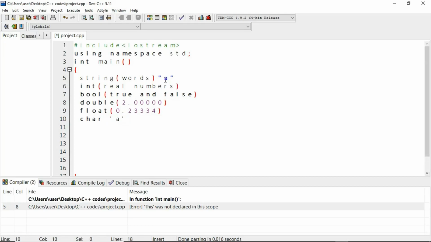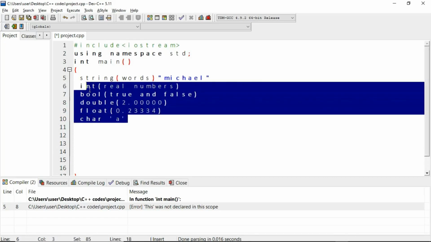But it is not professional to do this, because string stores words and sentences. It can be anything, as long as they are words or alphabets, and they are always enclosed in double quotes, while chars are always enclosed in single quotes, while the rest of the values such as float, double and integers are not enclosed in any quotes.